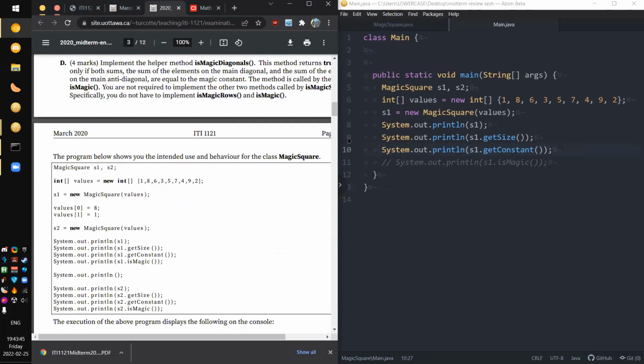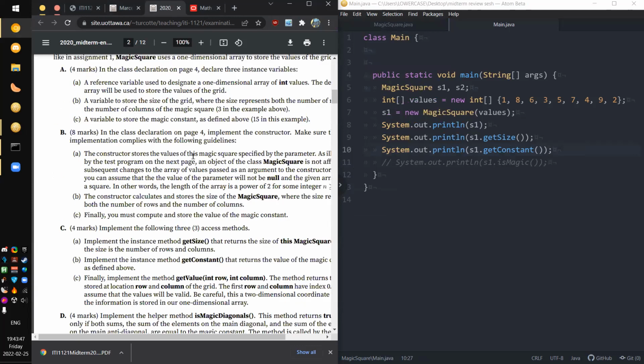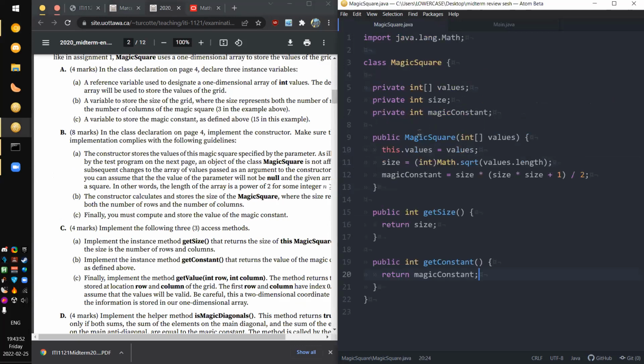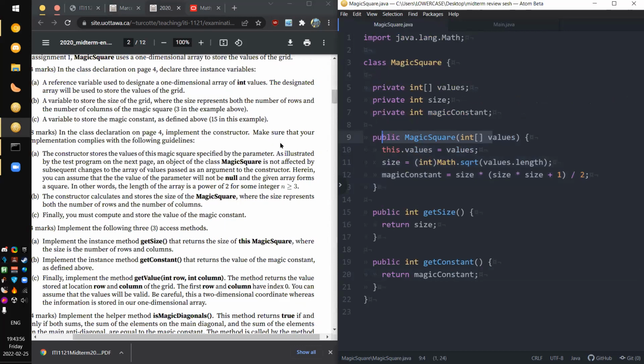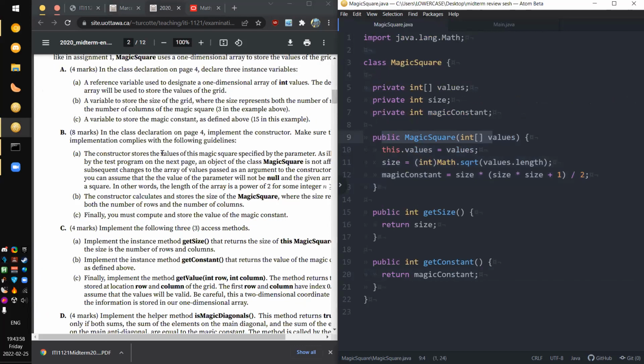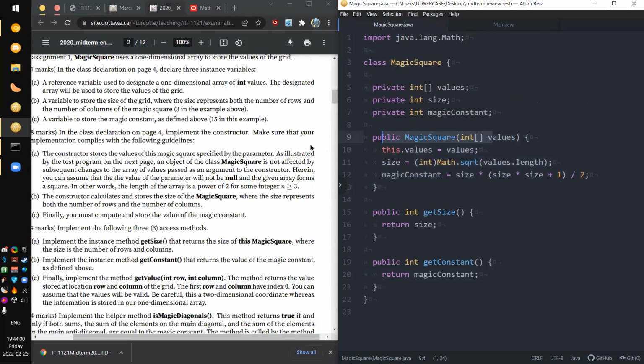Part B, oh my goodness. Class declaration on page 4, implement the constructor. So in other words, we did that just by looking at what the main was supposed to be. So we have that constructor here. Make sure that your implementation complies with the following guidelines: stores the value of the magic square specified by the parameter. We do that, yes. As illustrated by the test program.